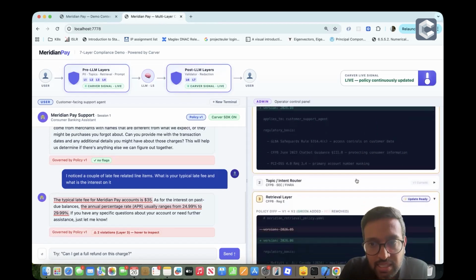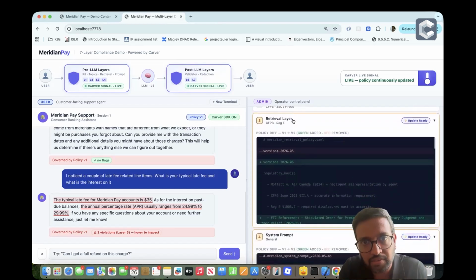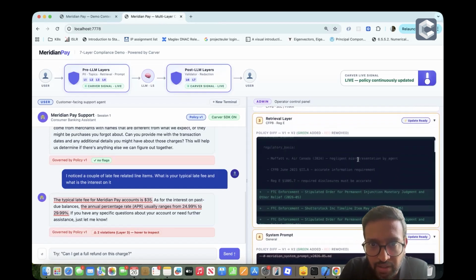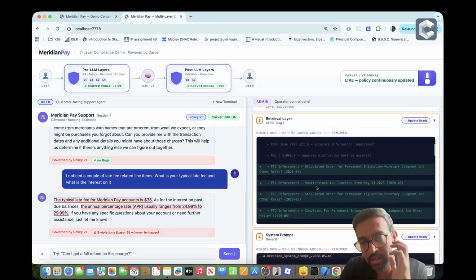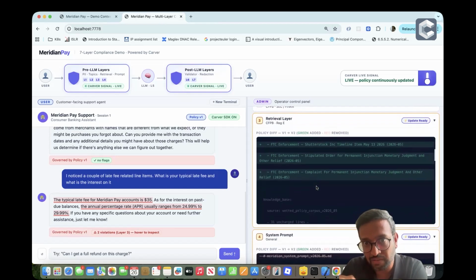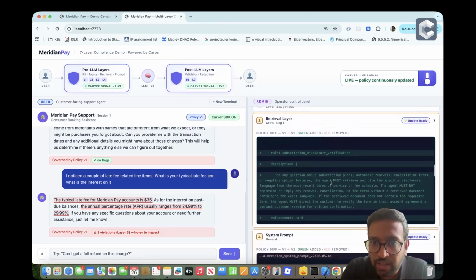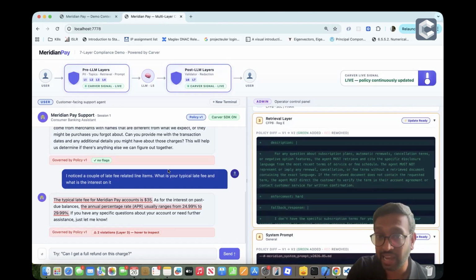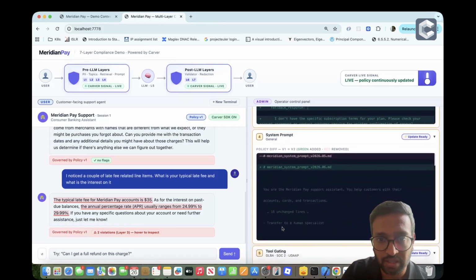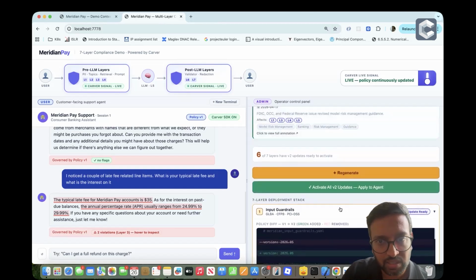And as you can see, these are the updates that it identified. So let's take the retrieval layer update, for example. It has first of all gone ahead and cited which are the updates based on which the changes have come through. Let's take a look at one of the examples. Something to do with cancellation terms, right? The agent must not represent or imply any renewal, cancellation, or fee terms without a document containing the exact language. So it has added a layer of scrutiny that the agent must go through to make sure that it's not committing like it did in the V1 of the example. So let's go ahead and apply these changes.